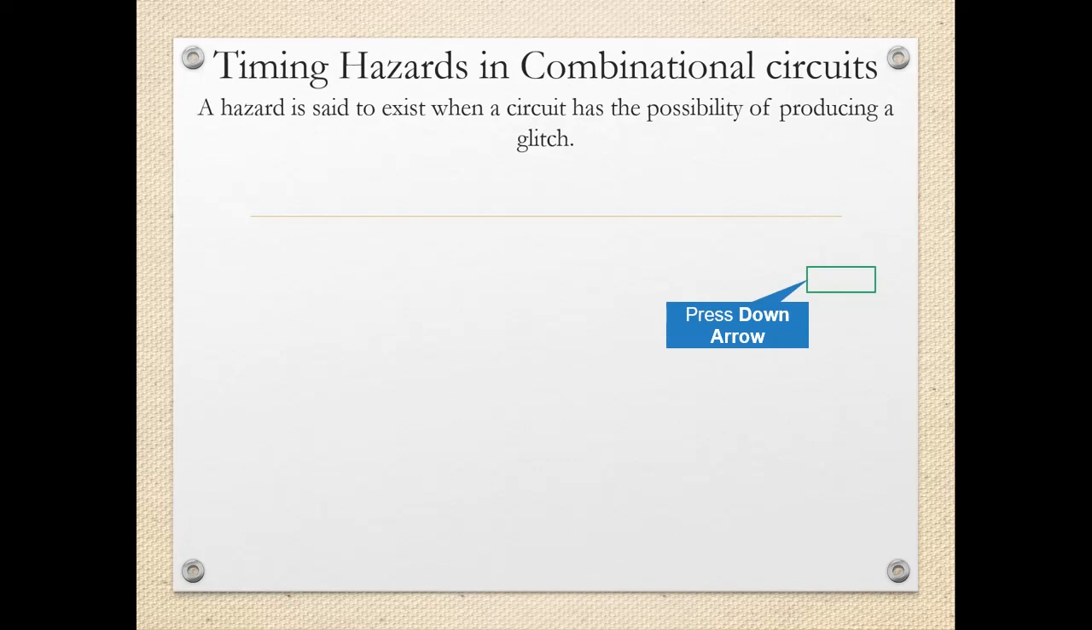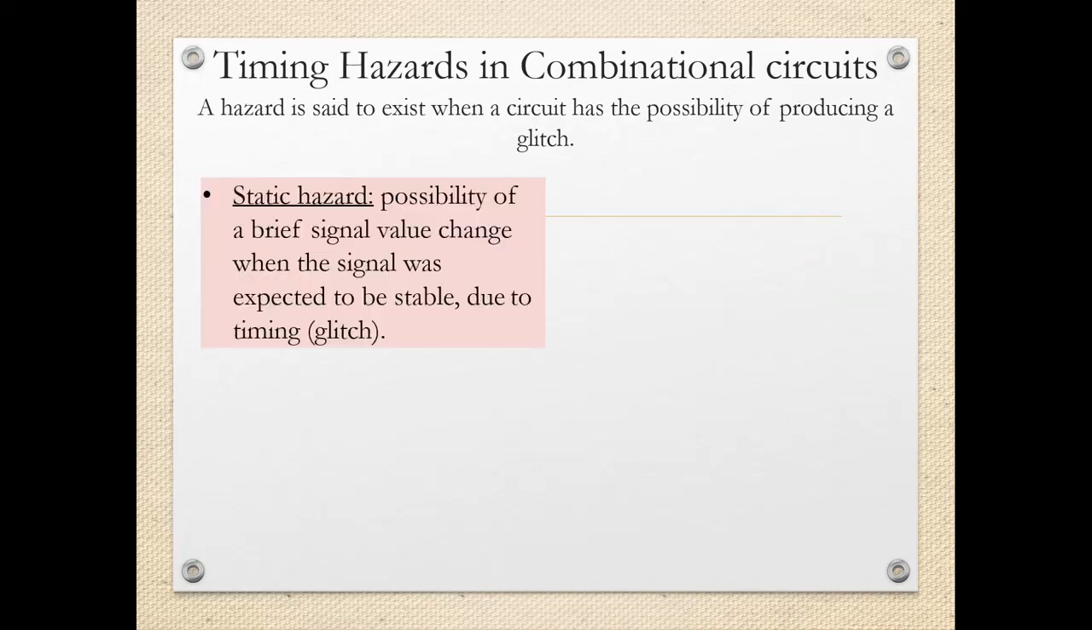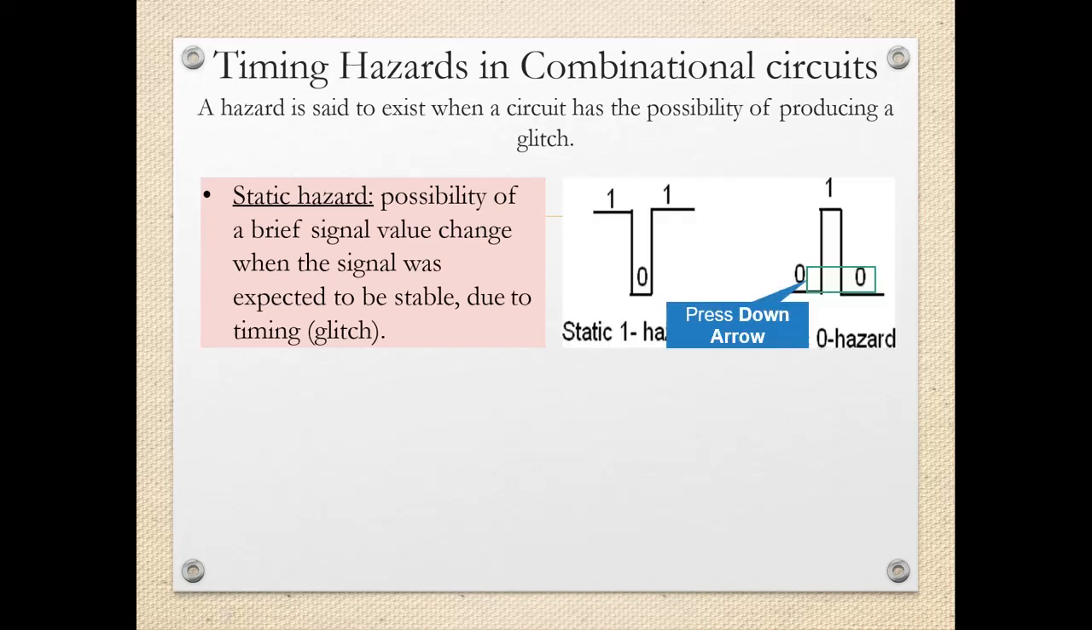So, you'll see the types of hazard, then how to find the hazard, and then how to eliminate the hazard. The first type is the static hazard. It is the possibility of a brief signal value change when the signal was expected to be stable, due to the timing. Due to different propagation path delays, the output is momentarily changed. That is called a static hazard, and these static hazards are of two types: static 1 hazard and static 0 hazard.